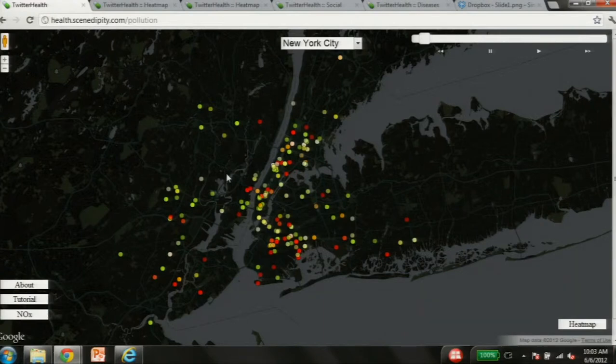We are creating a tool that will empower policymakers, healthcare providers, and other officials to better understand diseases as they develop. So what you're looking at now is a map of New York City, and on this map are sick individuals. So the way we identify who's sick is through Twitter.